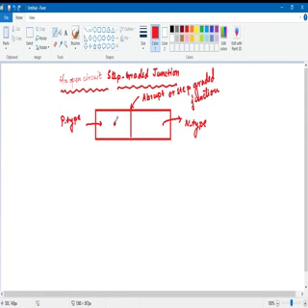This is the acceptor concentration Na, and this is the donor concentration Nd. If I draw a perpendicular here, I name it V0. What is V0? This is X1, this is X2.